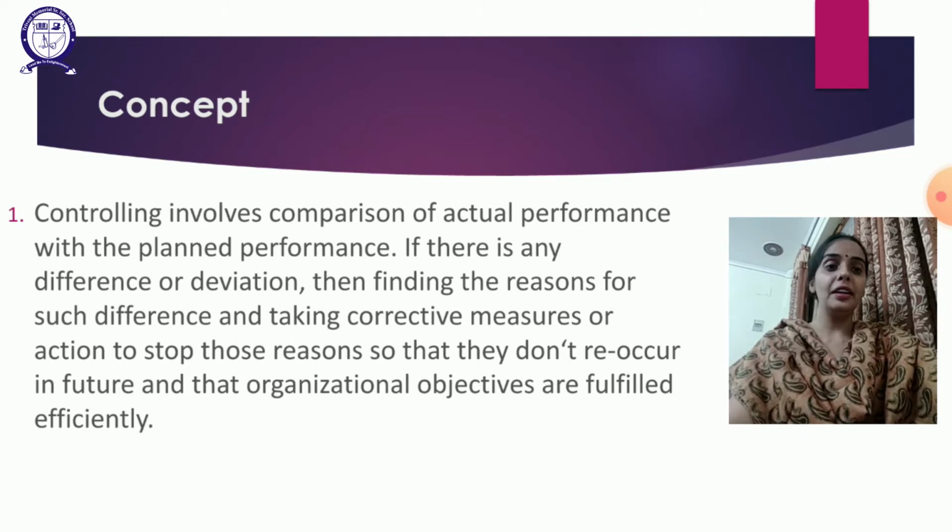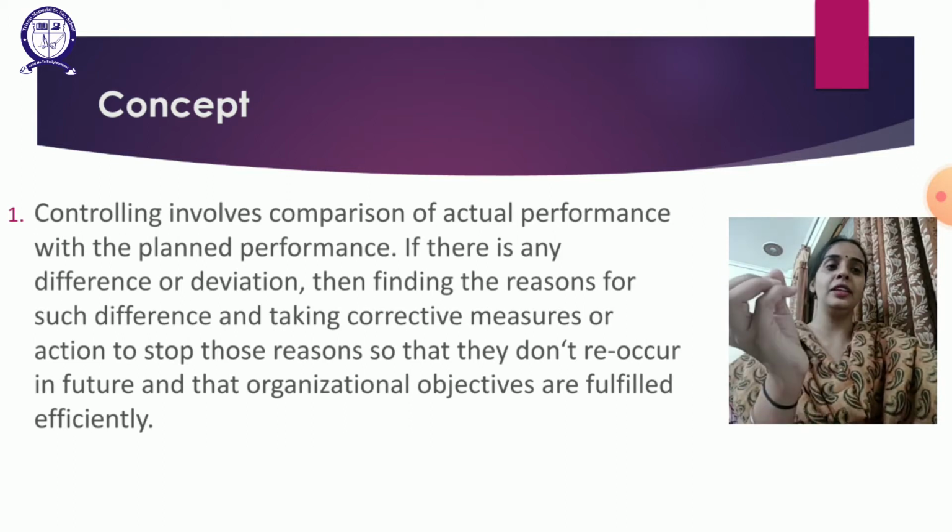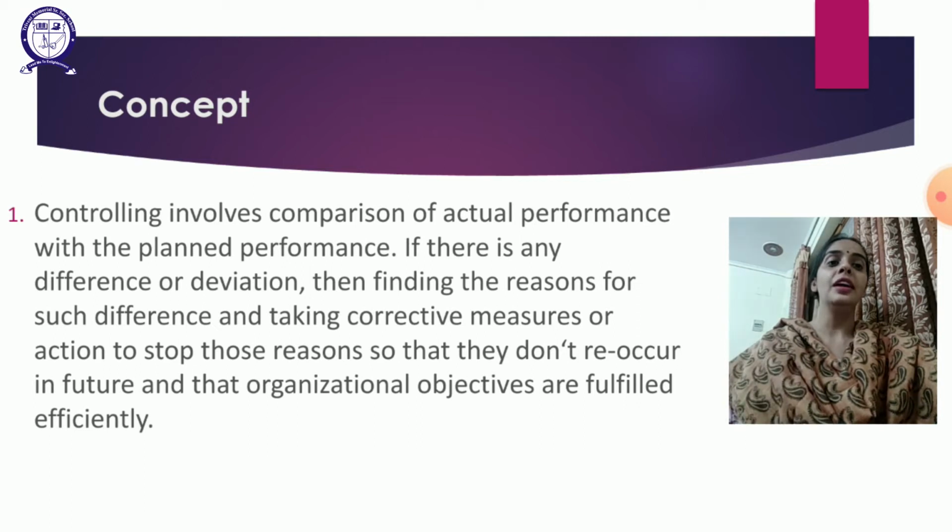But there are few employees who are stitching 7 shirts, 5 shirts, 6 shirts. So that means those employees are not doing the work according to plan, and there is a need to check, there is a need to find out the reason why they were not able to achieve the objectives, and from the next time take the corrective action so that the mistakes happened in the past will not be repeated in the future.